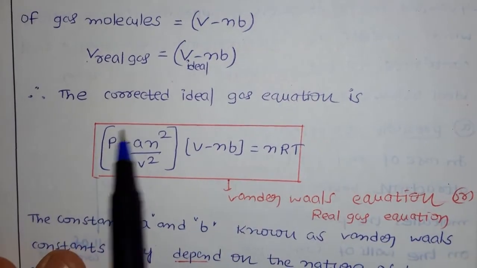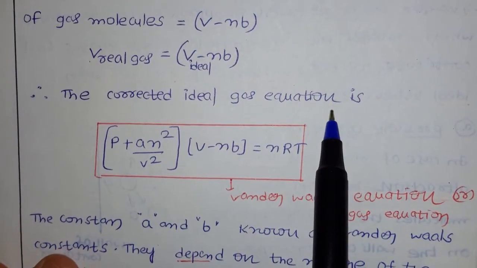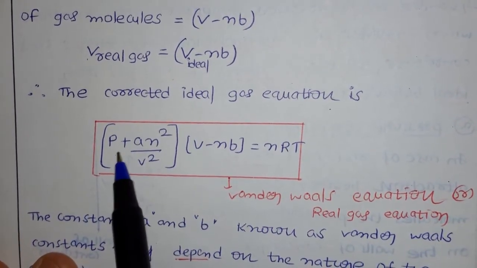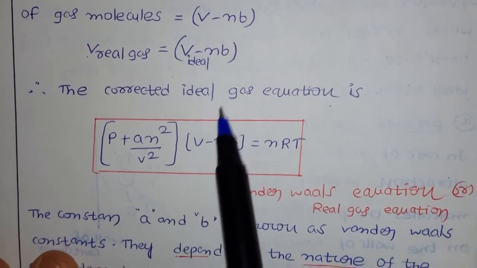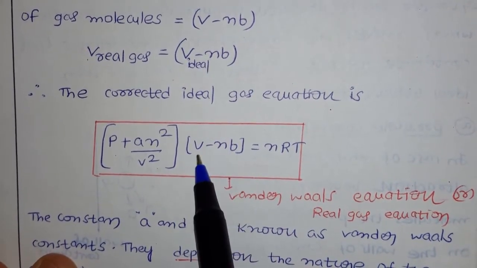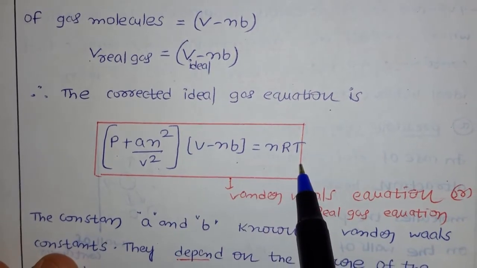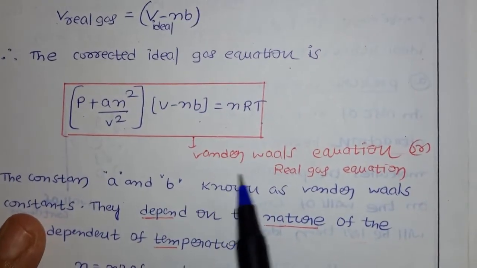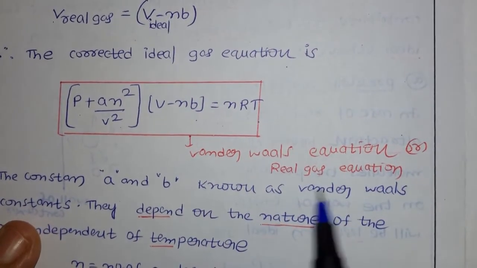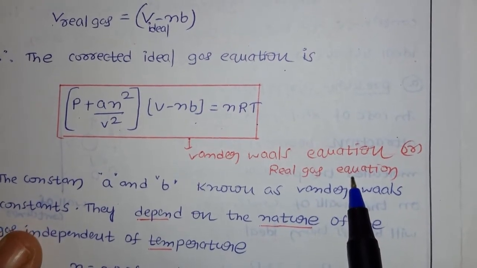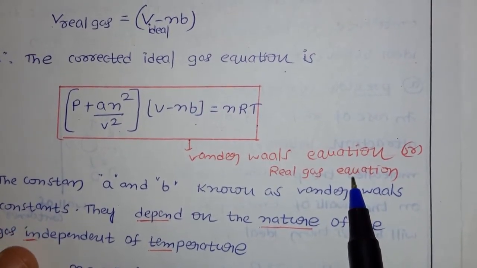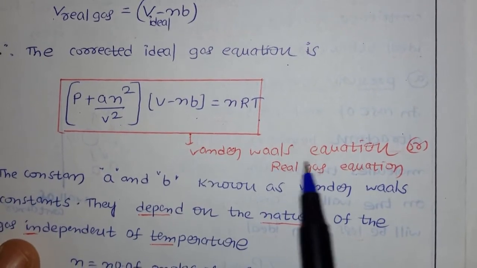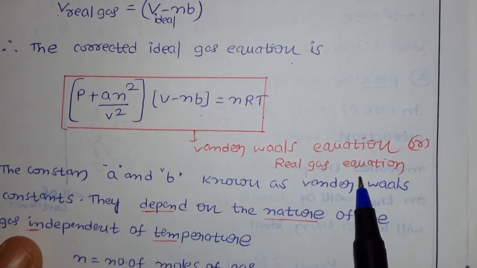Therefore the corrected ideal gas equation is: for the pressure we have P plus an squared by V squared, and for the volume we subtract nb, so V minus nb, equals nRT. This is called the van der Waals equation, or real gas equation. PV equals nRT is the ideal gas equation, and this is the van der Waals equation or real gas equation.